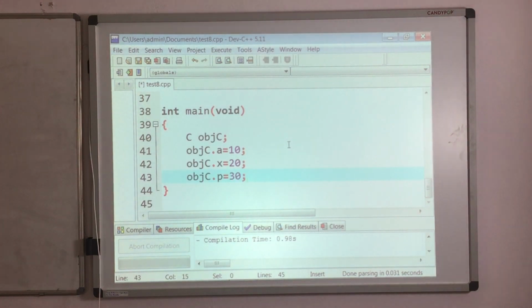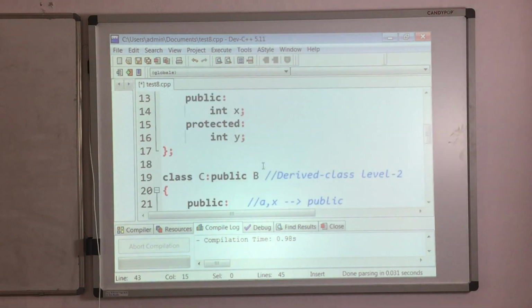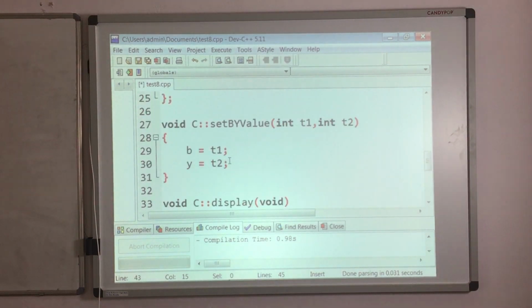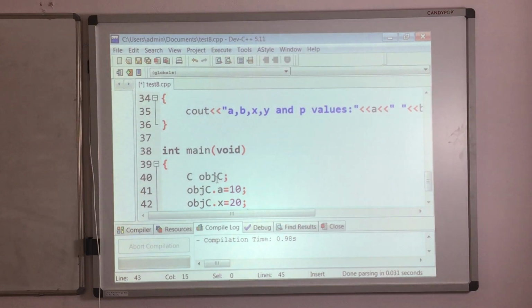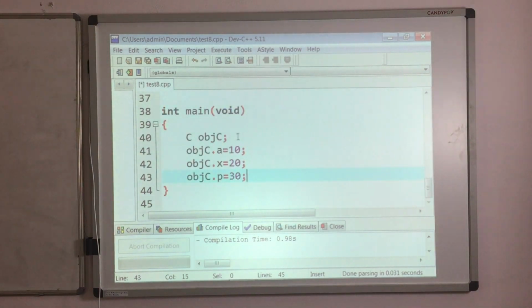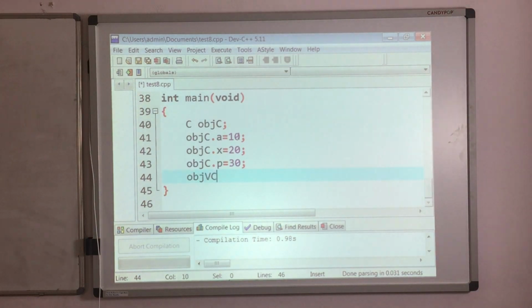Okay. So now can I initialize these protected data members directly by making use of the object that we have already seen? I mean, like this, can we do objC dot B? Is it possible? No, it is not possible. The reason, they are protected.